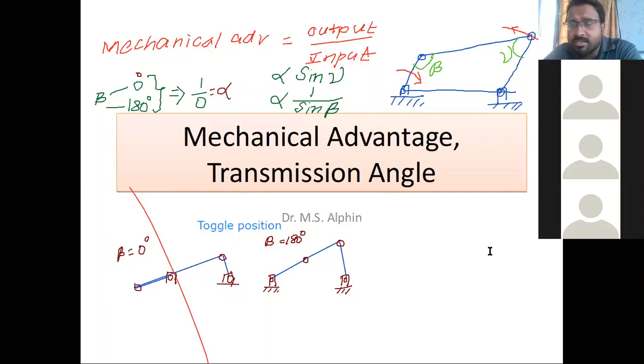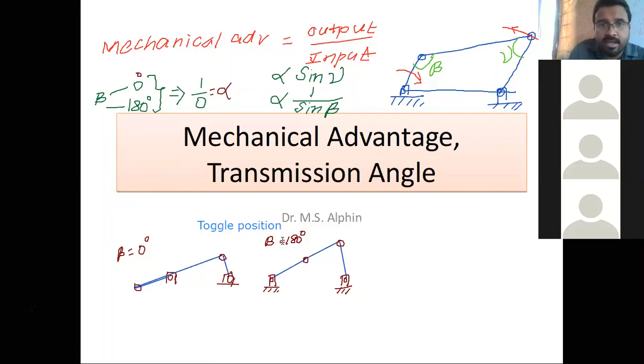Similarly, when you are operating a cycle or any drive, at a particular angle you will experience the toggle position, and after that, theta changes, then gamma and beta change, and automatically your efficiency comes back to normal. So at a particular instance you will experience the best output. This toggle position is used to make the mechanism more effective. So whenever you consider a mechanism, we have to think of this toggle position also.